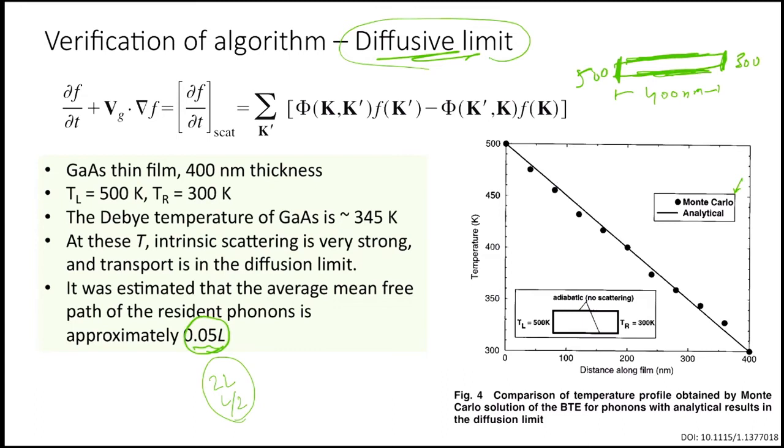In the quasi-ballistic case also, the boundaries won't get thermalized completely. So there would, of course, be some deviation from the wall temperatures. And more or less the solution would be something like this. It's a thin wall, where we are considering the mean free path to be 2L and L by 2.